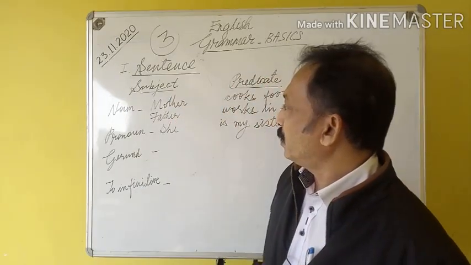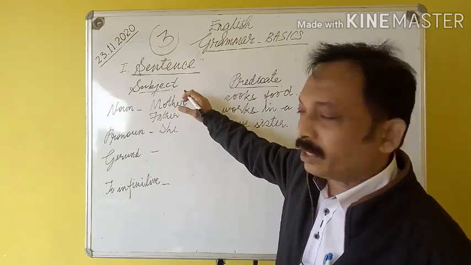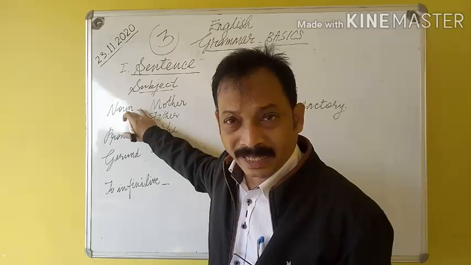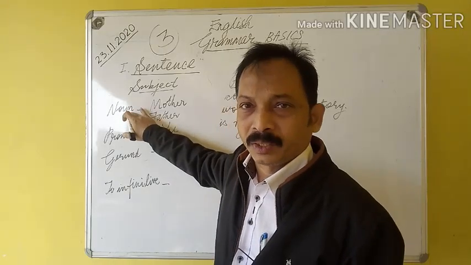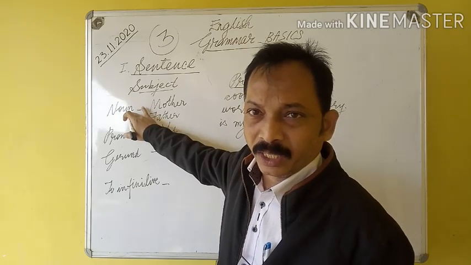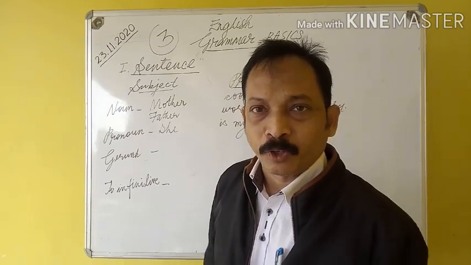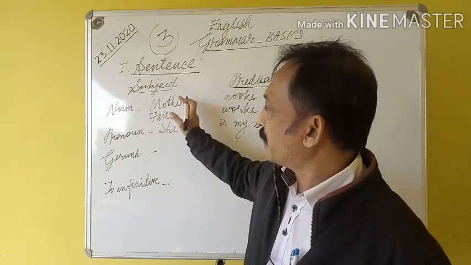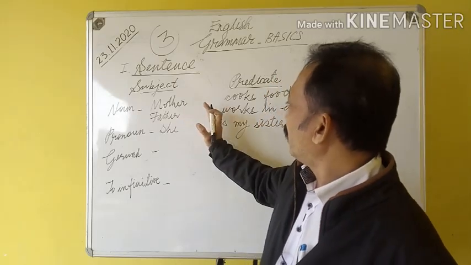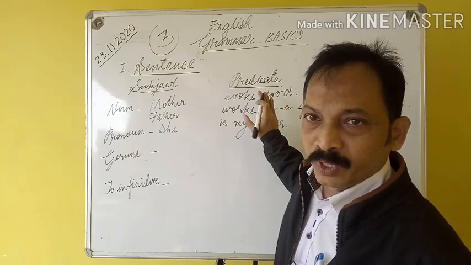There are many examples. You can use anybody's name, the name of a person, the name of a place, the name of an animal, the name of a bird, the name of anything, the name of a thought, the name of a quality. All these can be nouns. Honesty is the best policy. Here I have used the subject noun, that's an abstract noun. Honesty is the subject and is the best policy is the predicate or the matter which we want to say about the subject.